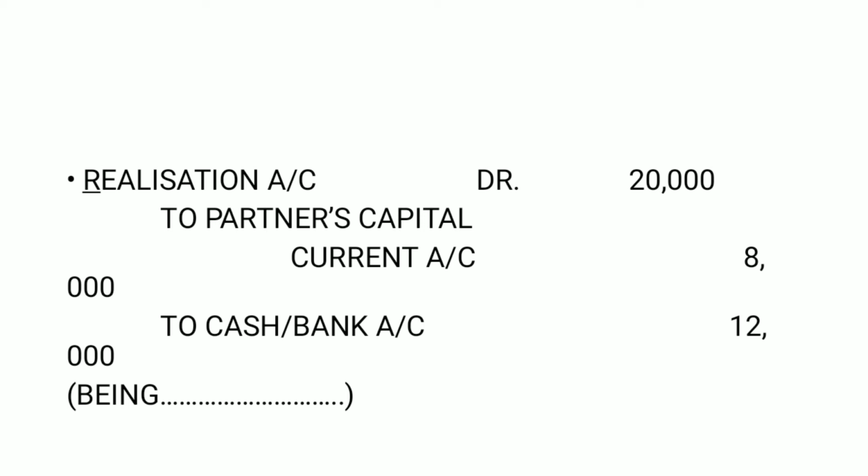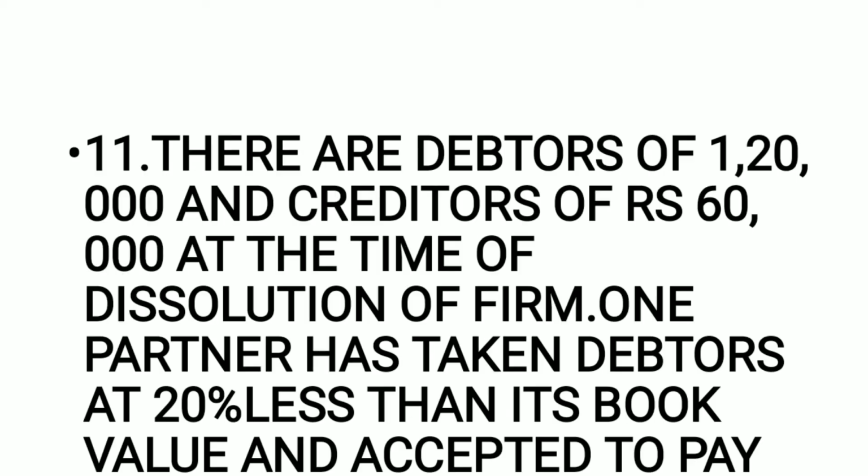Okay, so let us see the next transaction. There are debtors of 1,20,000 and creditors of rupees 60,000 at the time of dissolution of the firm. So debtors are your assets, creditors are your liabilities.